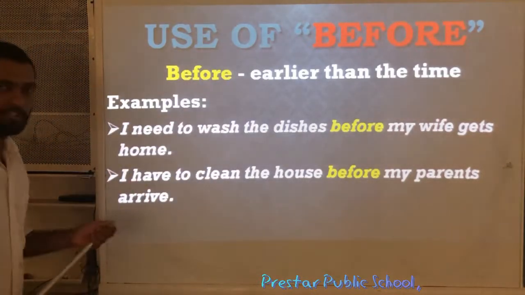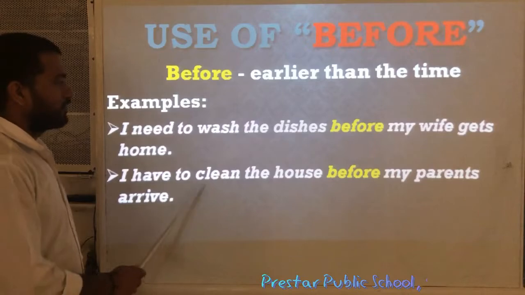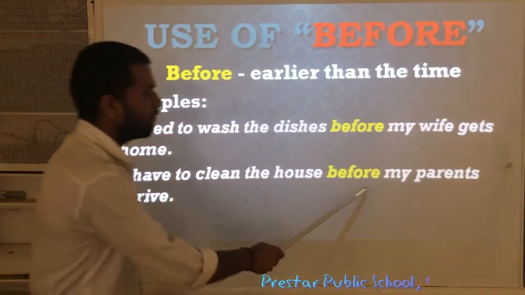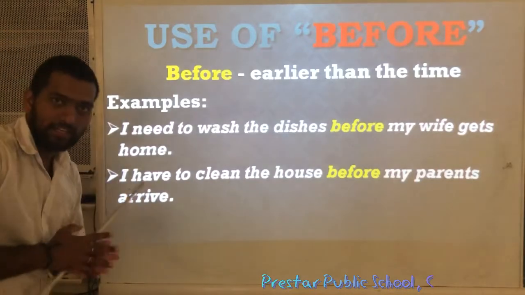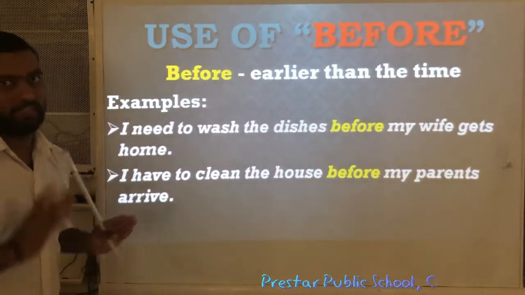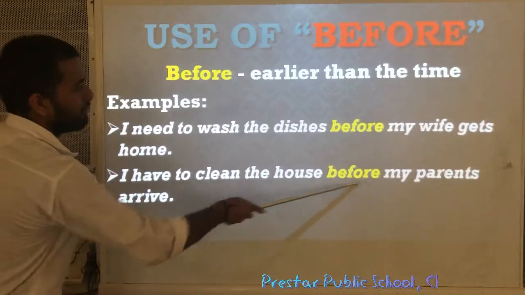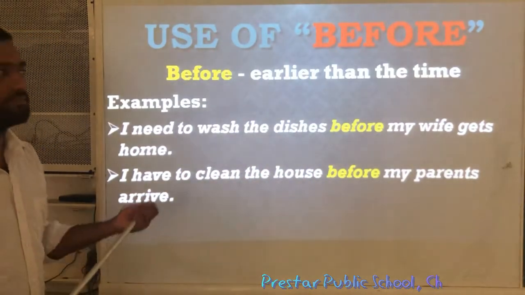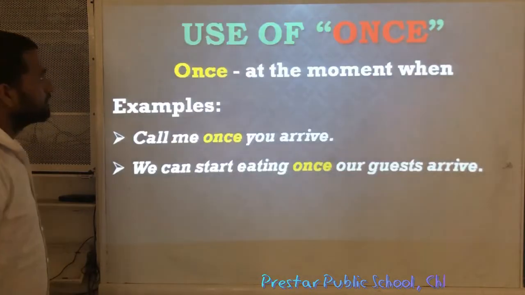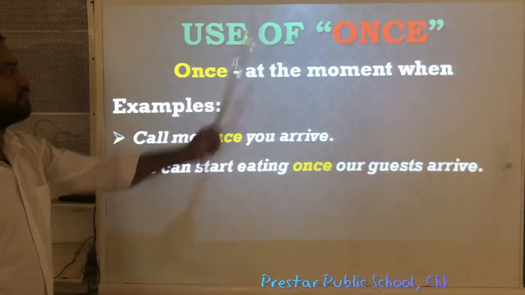Look at the second example. I have to clean the house before my parents arrive. Means house को clean करना है parents आने के पहले. So in this type of situation we use before as a subordinating conjunction. Next. Use of once.